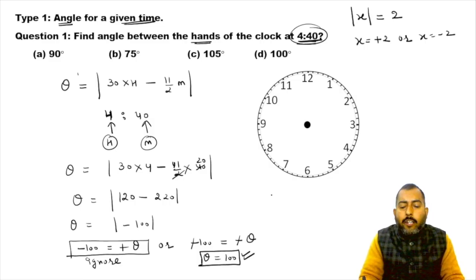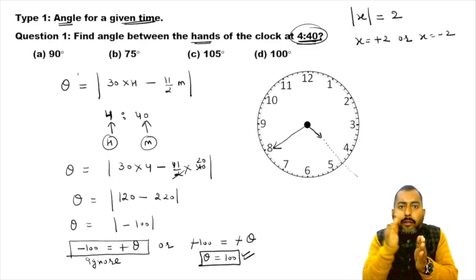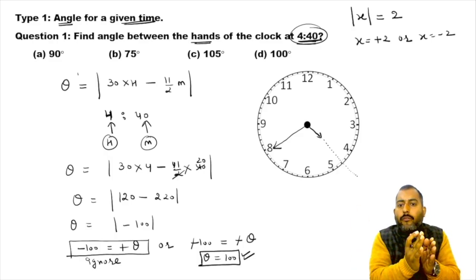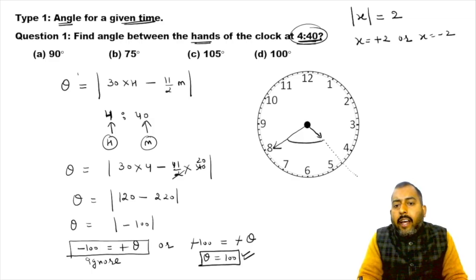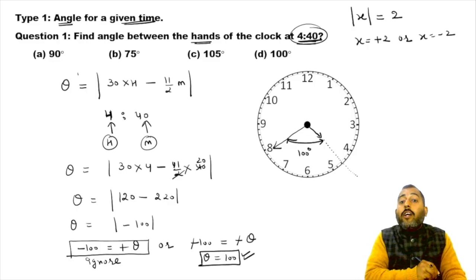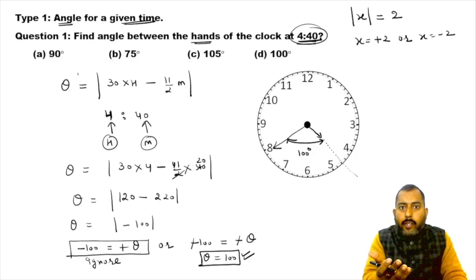Okay, now what does it mean? So we know that at 4:40, minute hand will point towards 8 like this, and hour hand will be somewhere between 4 and 5, but more towards 5, something like this. So this angle is 100 degree. Now what if 100 degree was not given here?